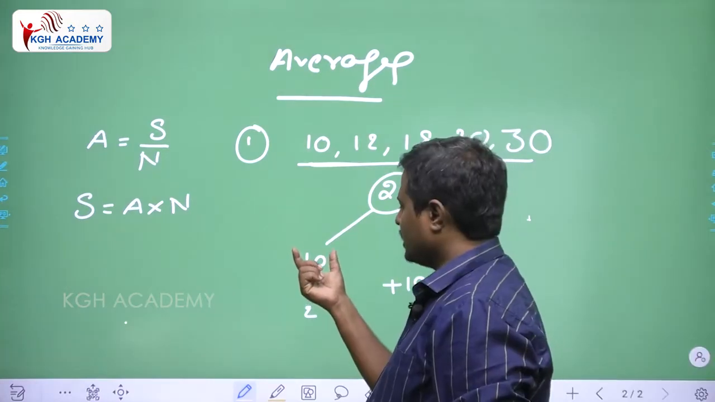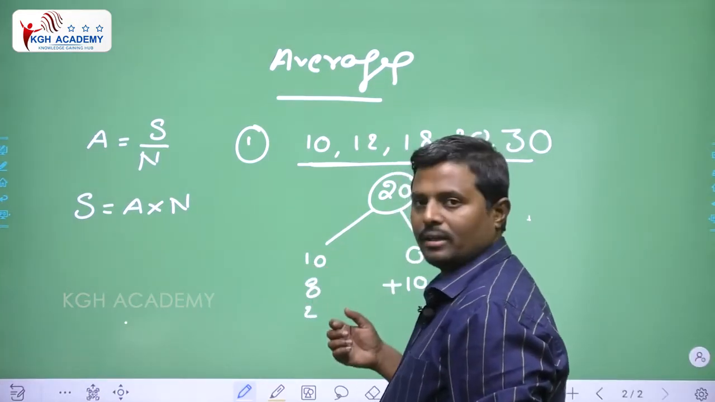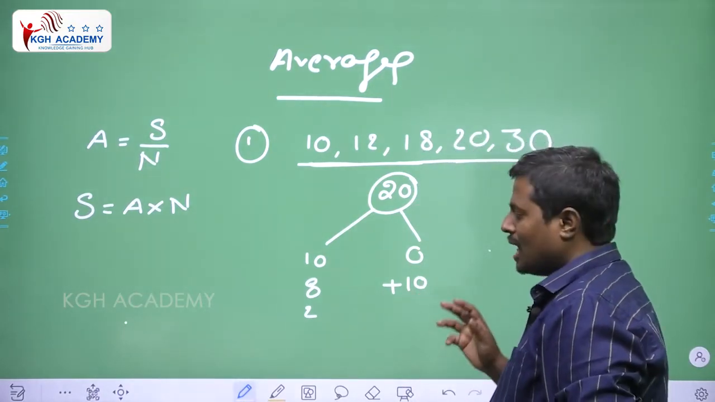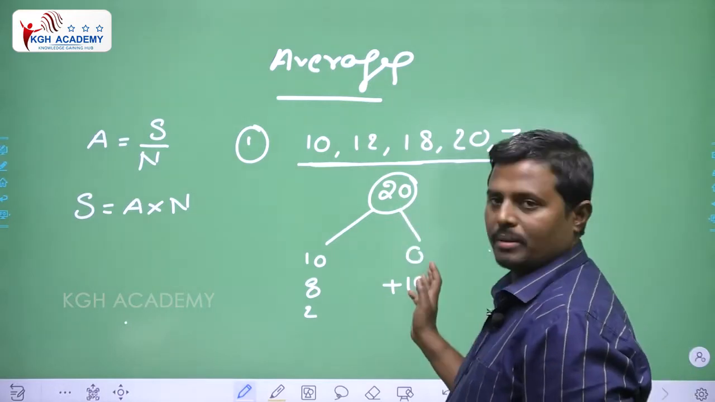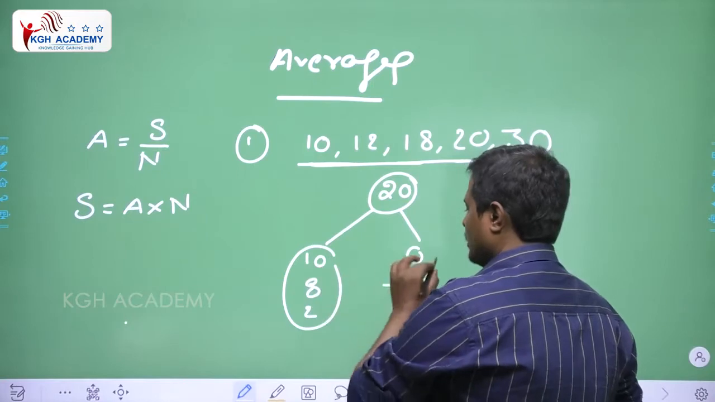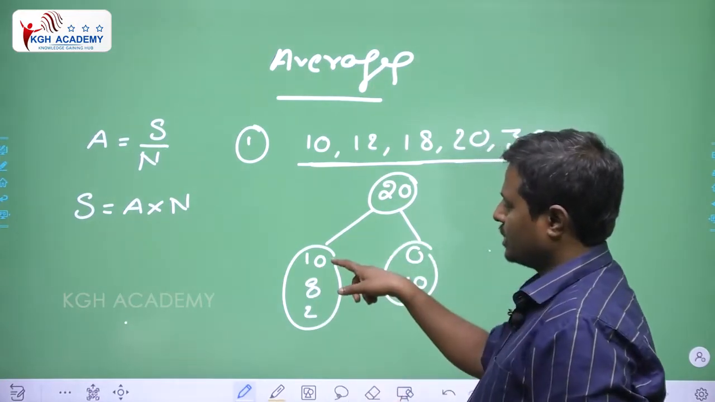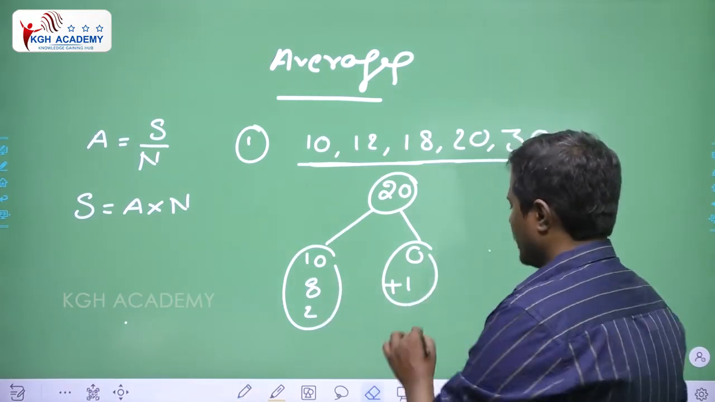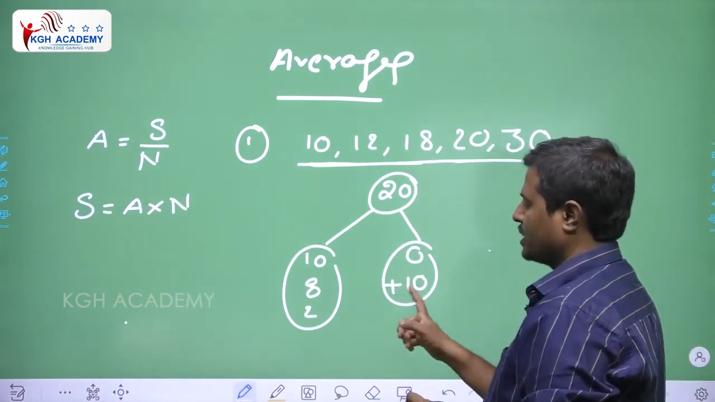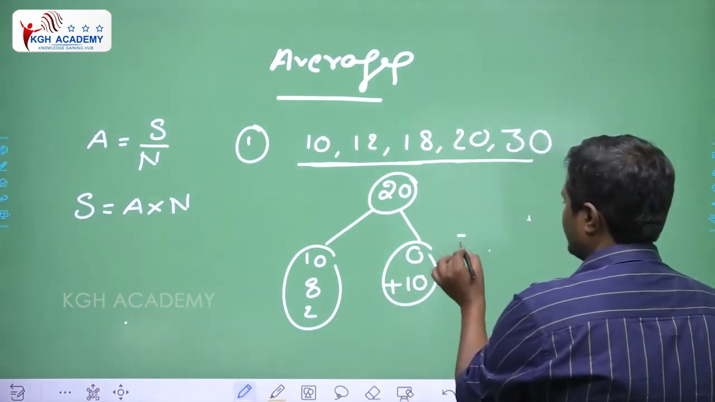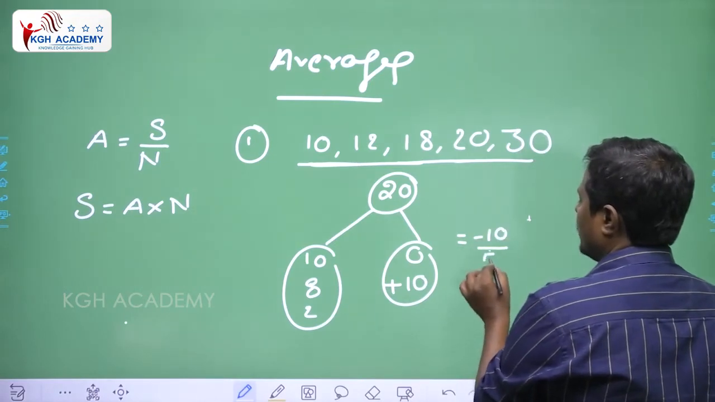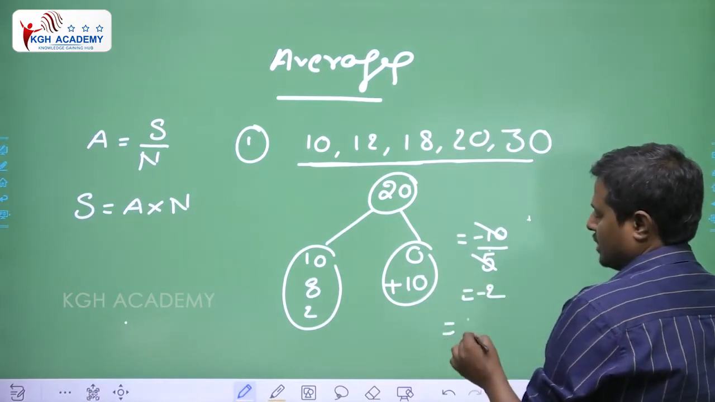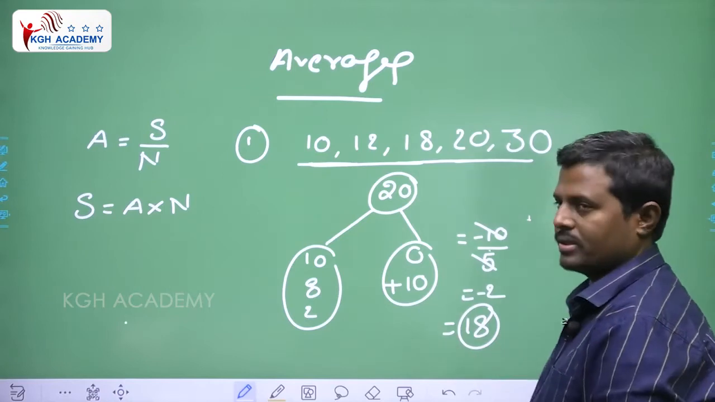Actually, these three numbers are less compared with 20, and only one number is more than 20. If you add up these differences, 10 plus 8 is 18, plus 2 is 20, so 20 less, and 10 more. 20 minus 10 is minus 10. Minus 10 divided by 5 numbers means 2 times. 20 minus 2 is equal to 18. 18 is our answer.